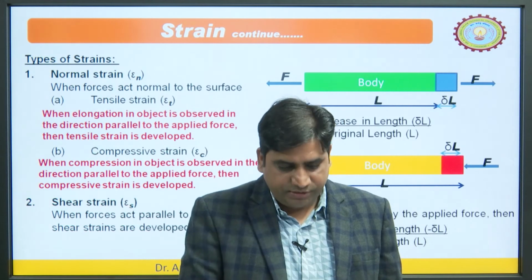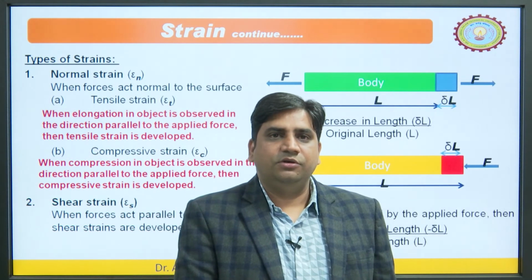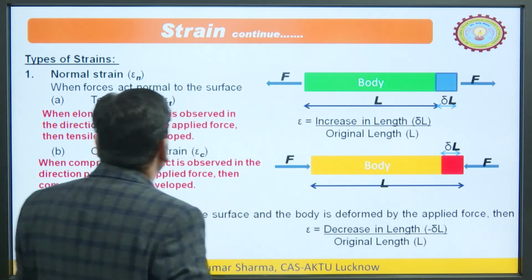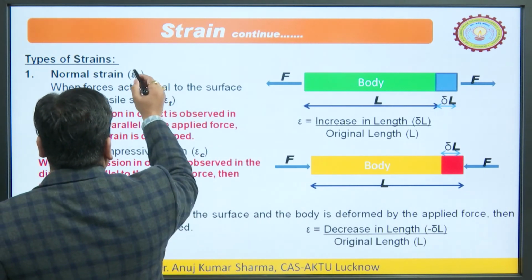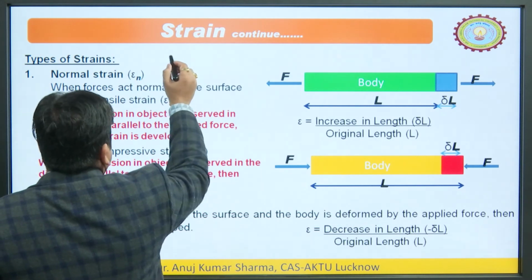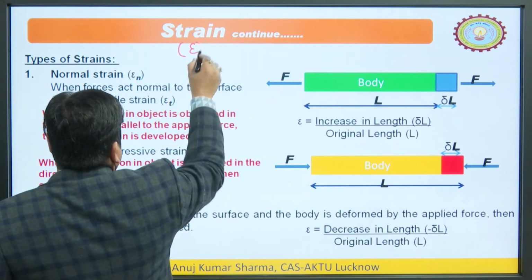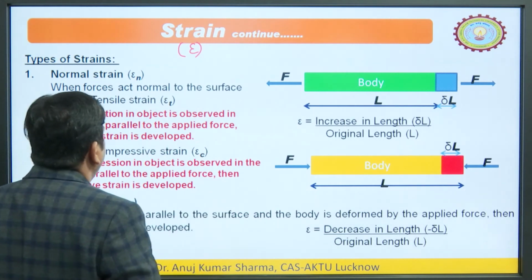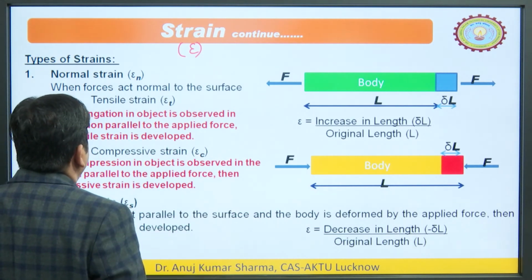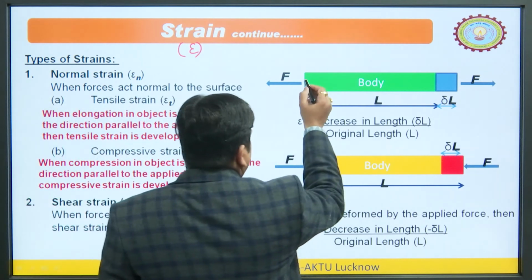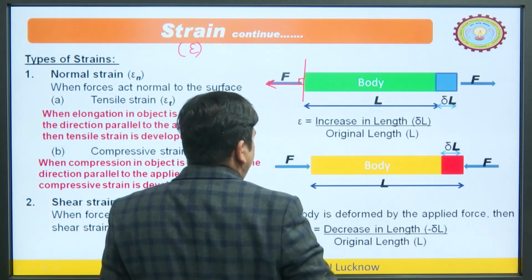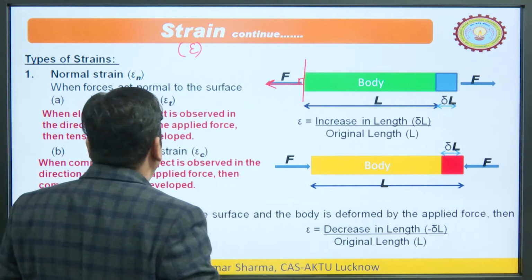Again, strain may be of two types, normal strain and shear strain. Normal strain is generally represented by epsilon n. So, if you see here, when forces act normal to the surfaces, it will be normal strain. Normal strain means the surface is this, the force is acting in this direction, this is perpendicular. So, it is the normal strain case.